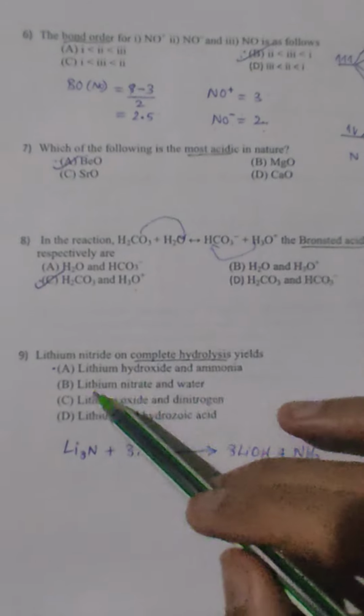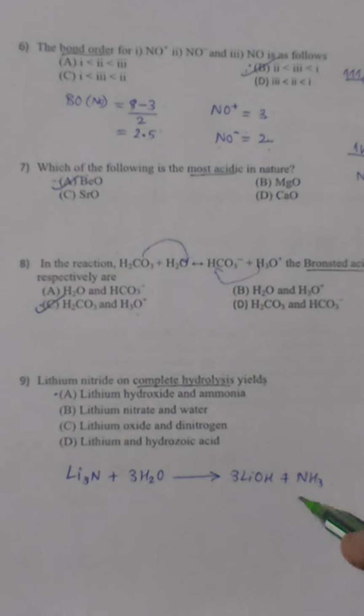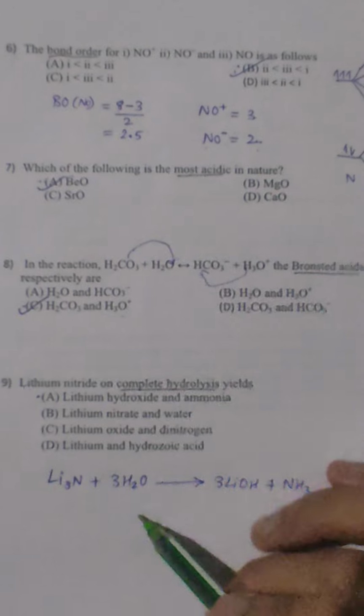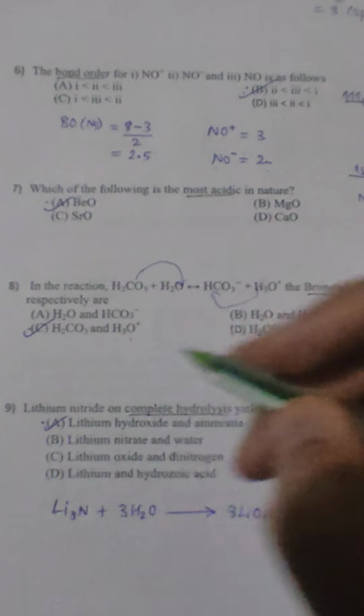Now, lithium nitride on complete hydrolysis yields. This is a direct question. If you know the reaction, we can easily write. Here is the reaction. So it forms lithium hydroxide and ammonia.